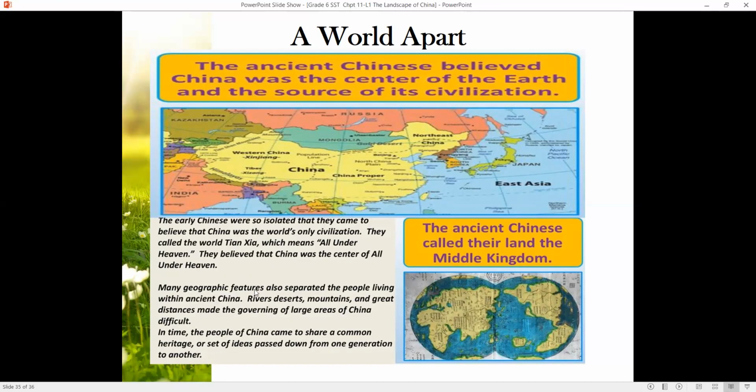Many geographic features also separated the people living within ancient China. Rivers, deserts, mountains, and great distances made the governing of large areas of China difficult. In time, the people of China came to share a common heritage, a set of ideas passed down from one generation to another. The ancient Chinese called their land the Middle Kingdom because they felt they were in the center of the world.